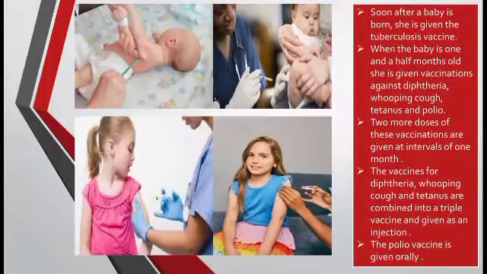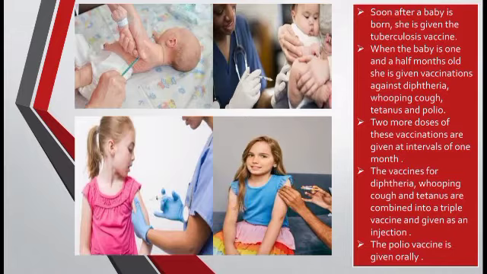As we have discussed, when a newborn baby is there, the baby is given vaccinations, and the vaccinations are given at different intervals. Different intervals means at different ages. Some are given after 6 days, some after a month. So when the baby is born, the baby is given a tuberculosis vaccine to fight against tuberculosis. When the baby is 1.5 months old, she or he is given another vaccination to fight against diphtheria, whooping cough, tetanus and polio. Two more doses of such vaccinations are given at an interval of 1 month.